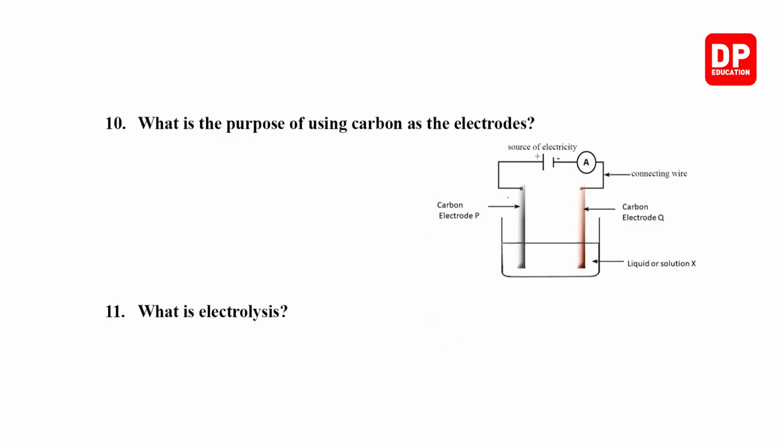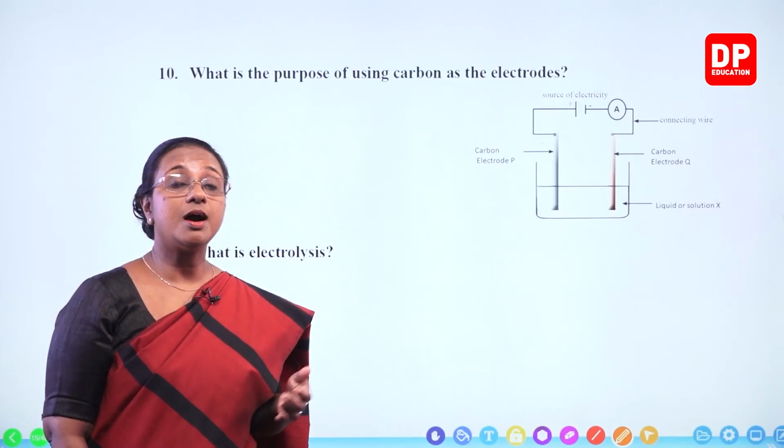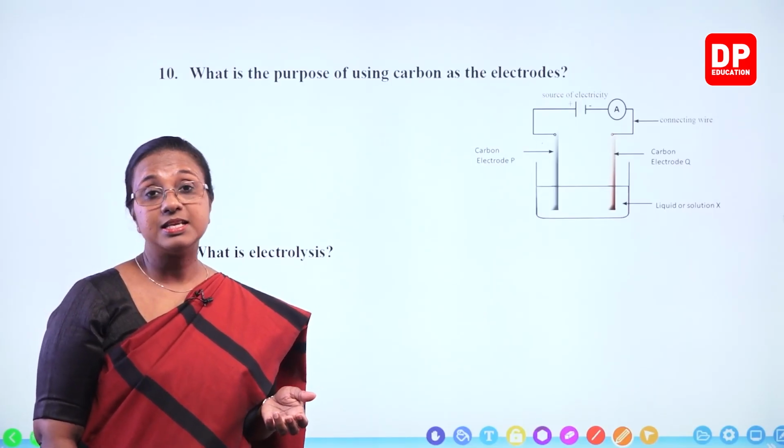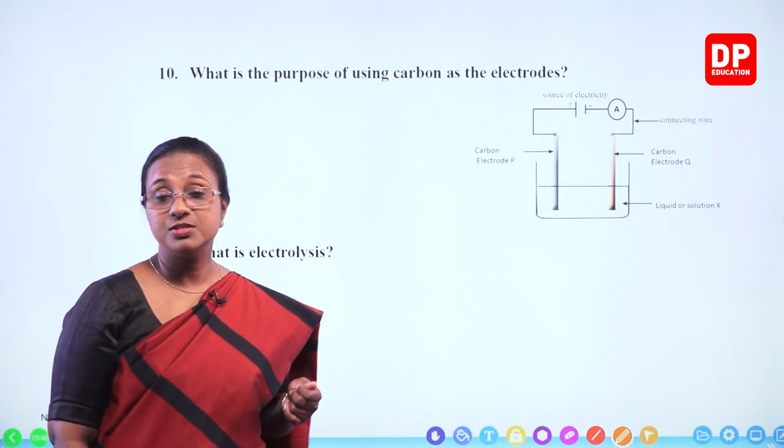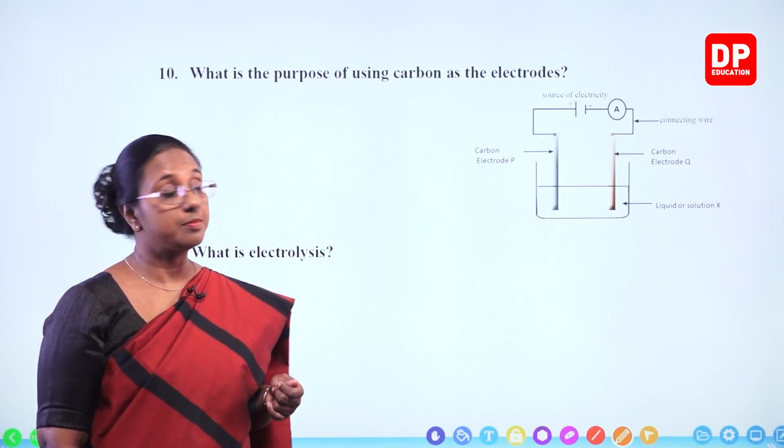So the part 10, what is the purpose of using carbon as the electrodes? Why do we use carbon? I told you all this before also. Carbon is an inert electrode. An electrode that does not undergo any changes during the electrolysis process.